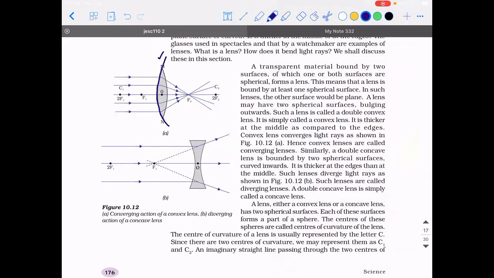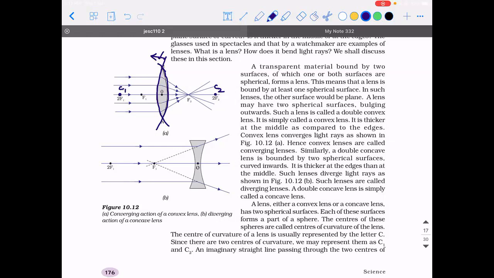So if I take this particular surface, it is a part of some sphere, right? So this particular surface will have the center of curvature somewhere over here, okay? And this particular curved surface will have the center of curvature on the left hand side. I hope this point is clear.